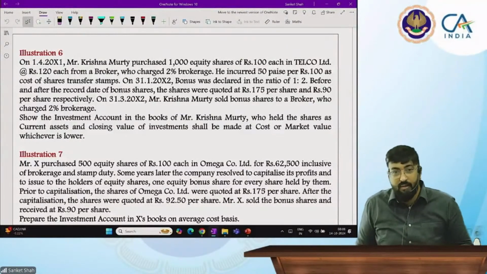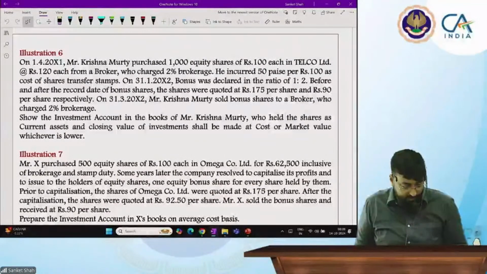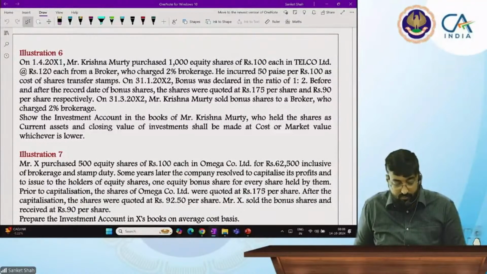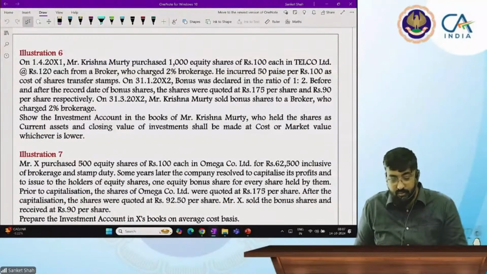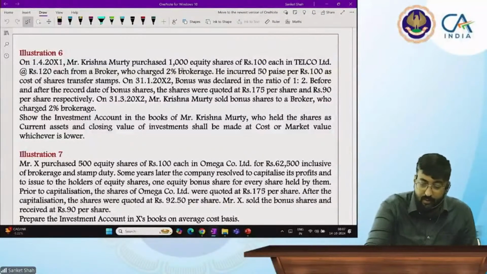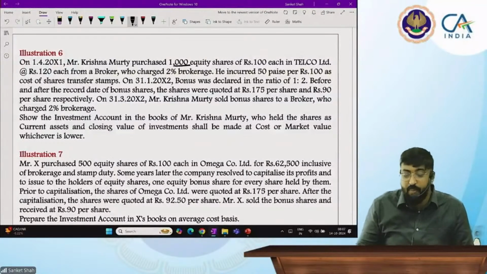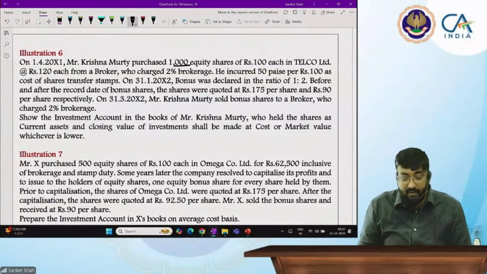Now tell me, 1000 equity shares. How many shares did you already have? 1000. He bought 1000. At what price? 120. What is the brokerage? 2%. Now brokerage he has to pay or he will get? Tell me the calculation.